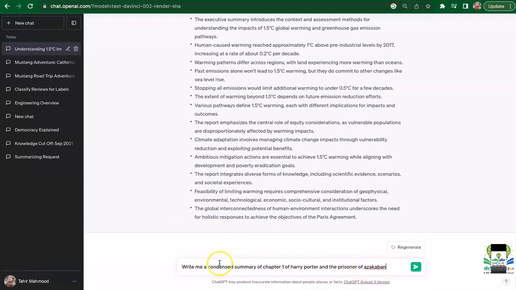So now what I've done is I'm asking it to write me the summary of chapter 1 of Harry Potter and the Prisoner of Azkaban, which is one of the Harry Potter books.